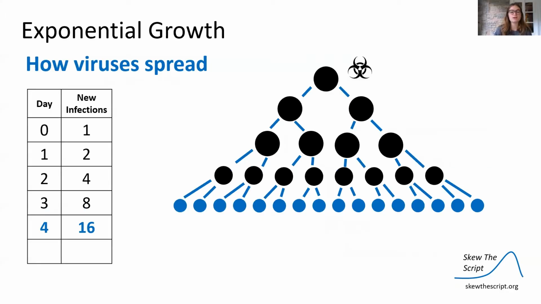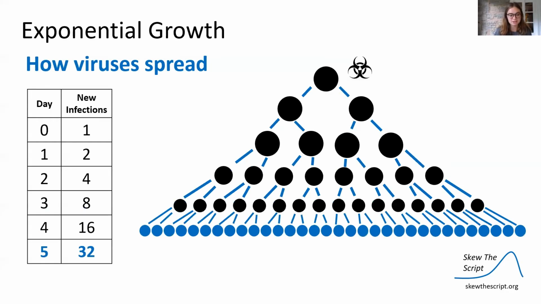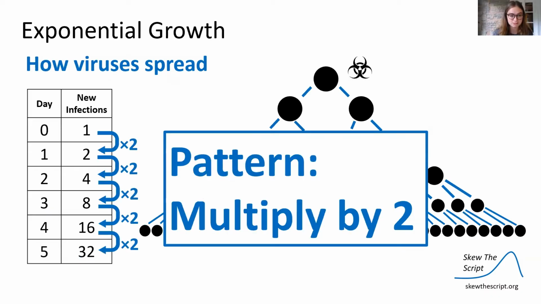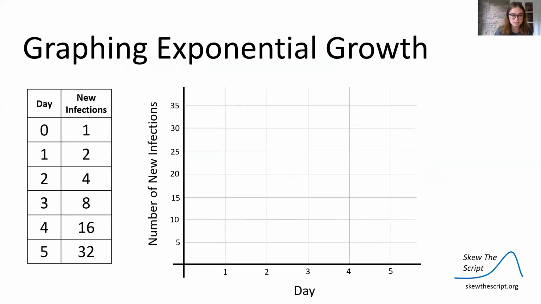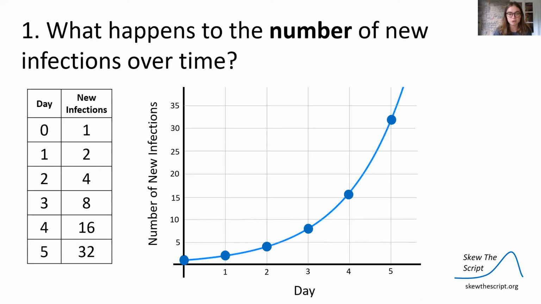On day 4, we have 16 new infections. And on day 5, we have 32 new infections. There's a pattern here in the number of new infections. We multiply by 2. Today's new infections are yesterday's number multiplied by 2. We can graph this exponential growth with our x being our days and our y being our number of new infections. Here's our axes. Here are our points from our table, and we can see this is the exponential growth.